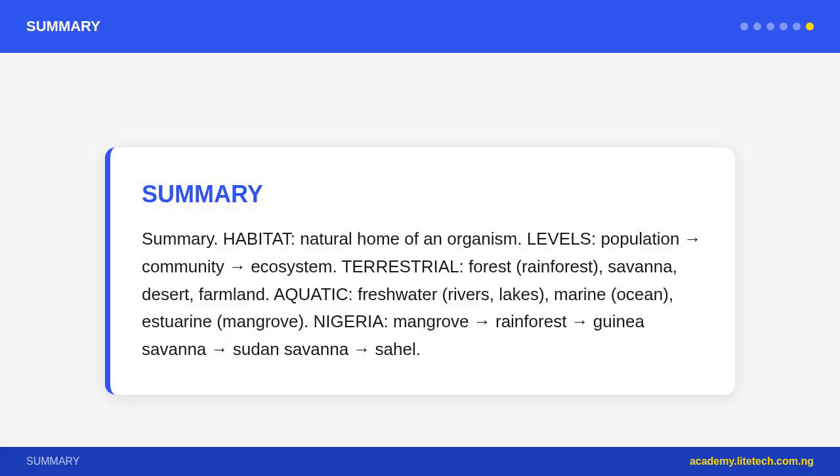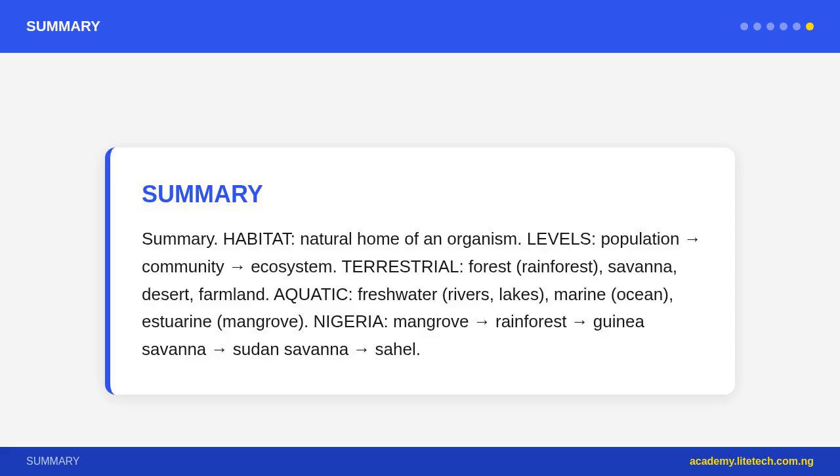Summary. Habitat: the natural home of an organism. Levels: population, community, ecosystem. Terrestrial: forest, rainforest, savanna, desert, farmland. Aquatic: freshwater, rivers, lakes; marine, ocean; estuarine, mangrove. Nigeria: mangrove, rainforest, Guinea savanna, Sudan savanna, Sahel. Adaptations: structural, body features; physiological, internal processes; behavioral, actions.